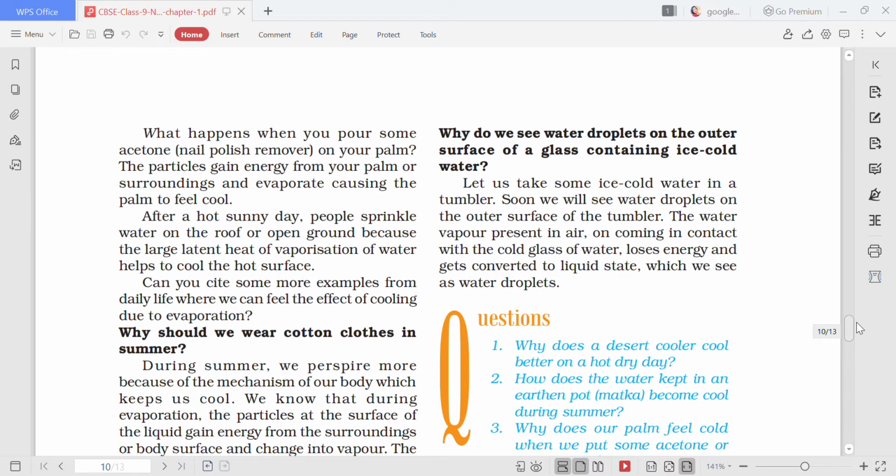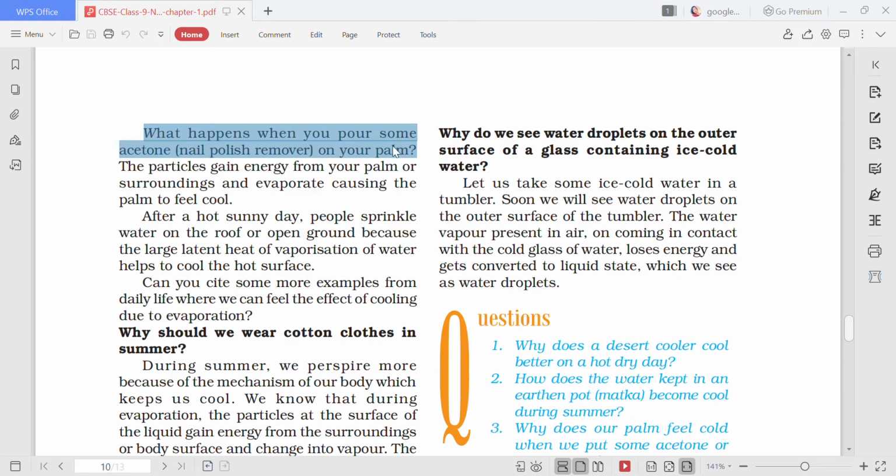See, what happens when you pour some acetone or nail polish remover on your palm? This is a very important question, and I want all of you to understand. When you put nail polish remover or acetone on your palm, you feel very cold.